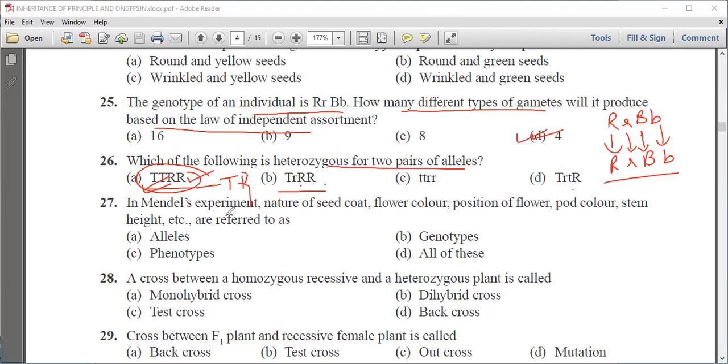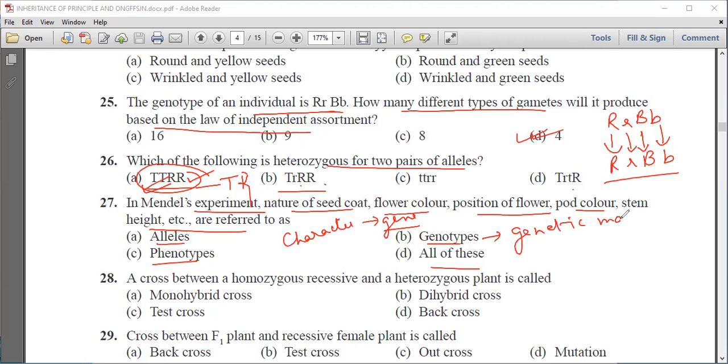Next question is, in Mendel experiment, nature of seed coat, flower color, position of flower, pod color, stem height, etc. are referred to as alleles, genotype, phenotype, or all of these. Now we know that a particular character is governed by a gene, and genotype refers to the genetic makeup of an organism.